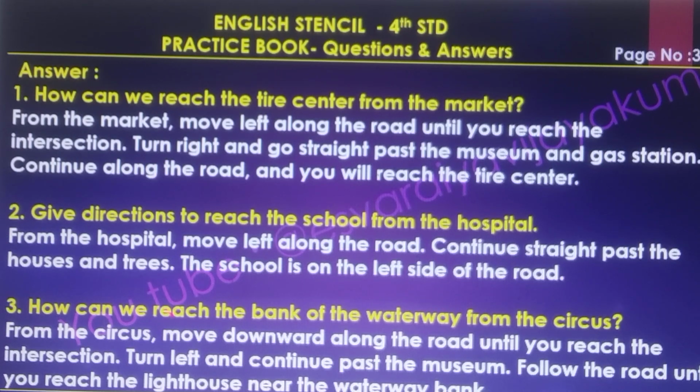Third one, how can we reach the bank of the waterway from the circus? From the circus, move downwards along the road until you reach the intersection. Turn left and continue past the museum. Follow the road until you reach the lighthouse near the waterway bank.